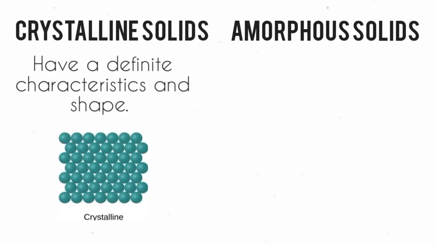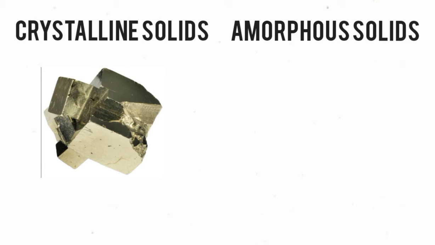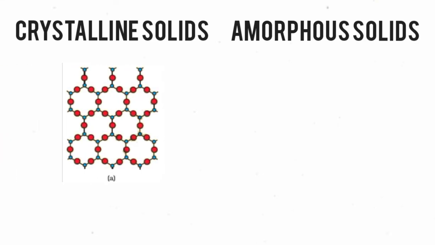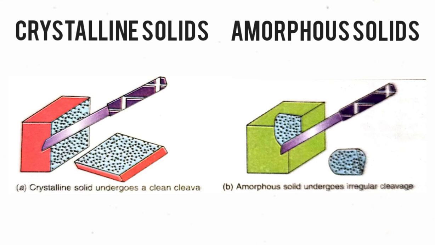Crystalline solids have definite characteristic shapes, while the amorphous solids have an irregular shape. Crystalline solids are true solids, while the amorphous solids are pseudo-solids or supercooled liquids. Crystalline solids have a definite and regular arrangement of constituent particles in space. The amorphous solids do not have any regular arrangement of constituent particles in space. When you cut a crystalline solid, it undergoes a clean cleavage. On the other hand, amorphous solids undergo an irregular cleavage when cut.